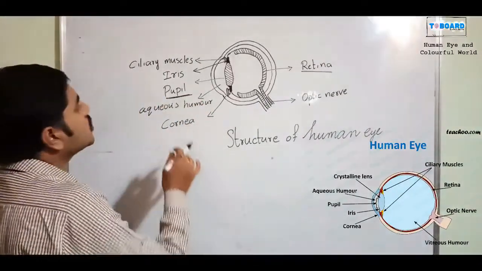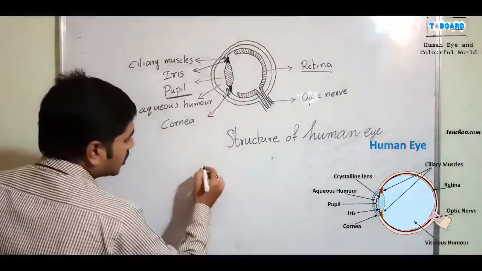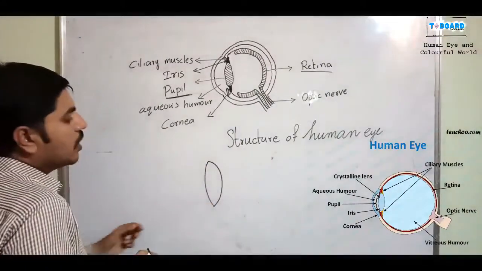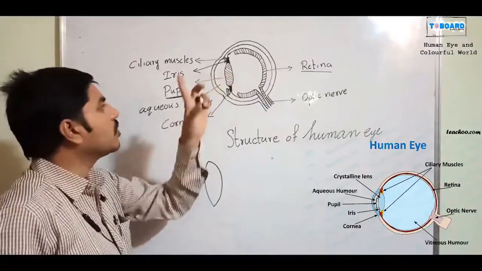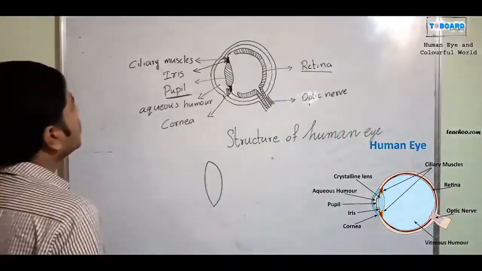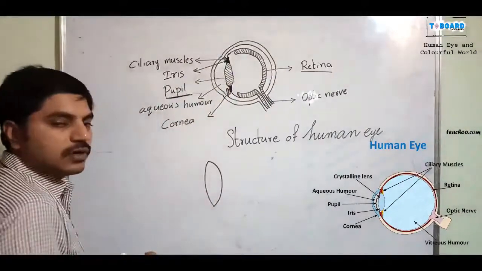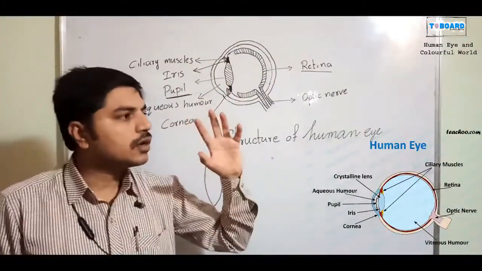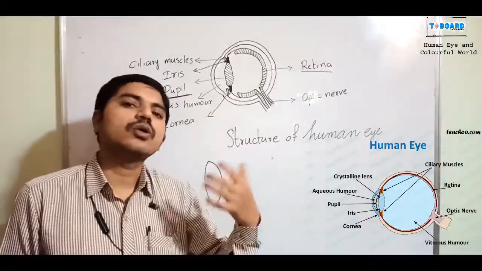The pupil is a lens type of arrangement. How it looks, I am going to draw here. It looks like a biconvex lens. And here the ciliary muscles are there. What do these ciliary muscles do? For example, I want to see nearby objects or small objects. So how do we see that?